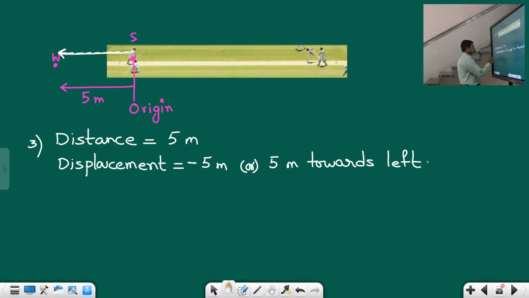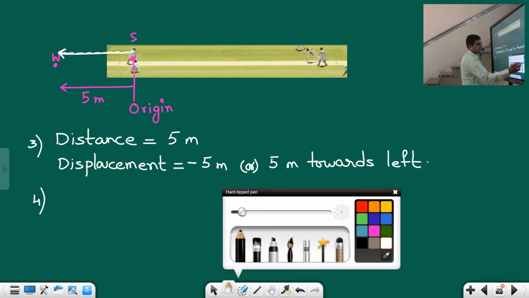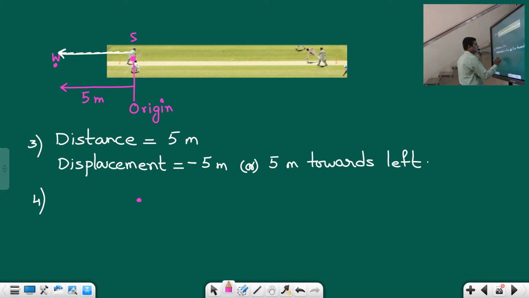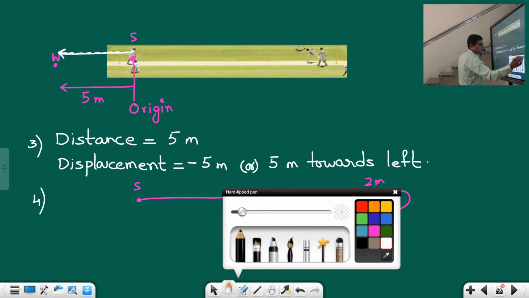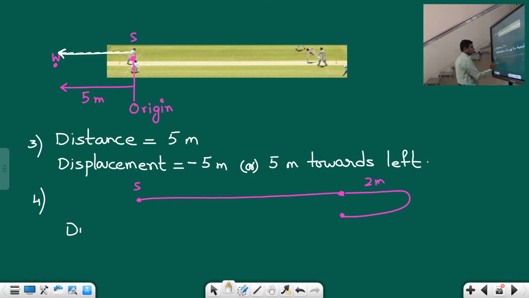Okay, students. So now another thing, students. Suppose he has started from here, gone like this, and taken one run. Now he has completed it here, and for some reason he travels like this 2 meters and then again comes back to here, 2 meters. Now what is the total distance and what is the total displacement?